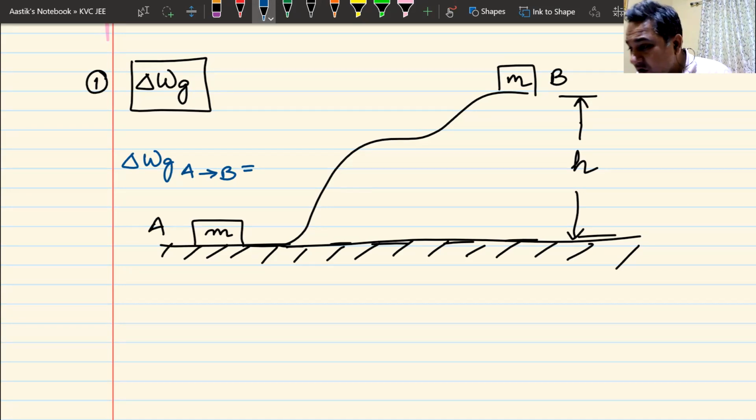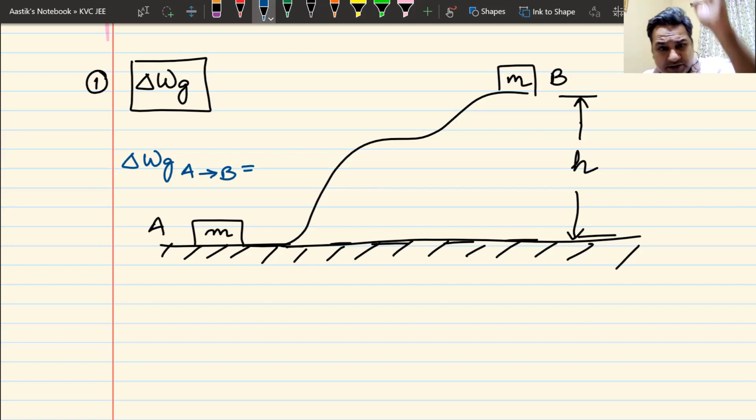I am moving this block from A to B. What will be my work done? Your time starts now. From A to B, what will be the work done by gravity? And the answer is pretty simple. They already discussed gravity, so you must know how to find the work done by gravity. So what is the answer for this one?